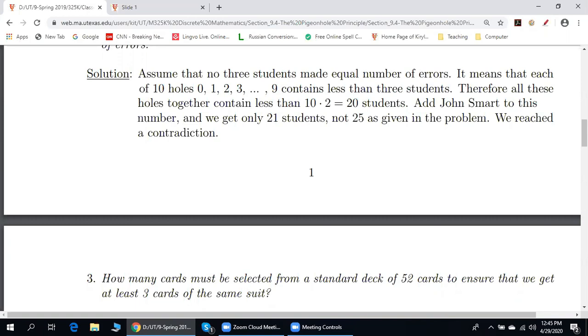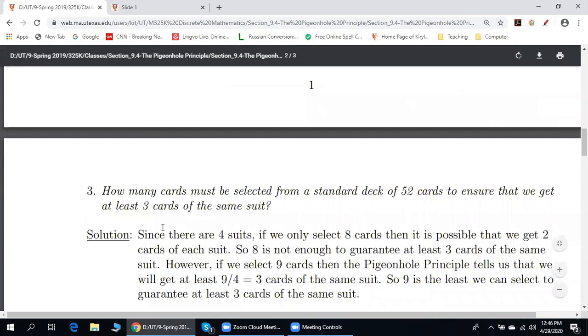I'm not sure. Well, if you had four cards, you could say that each card had a different suit. If you had 8, they could be 2 of each suit. But if you had 13, then you'd have to have 3 of each suit plus 1 left over. If it was 9, then. So there are 4 suits.